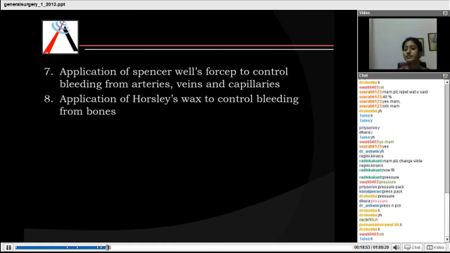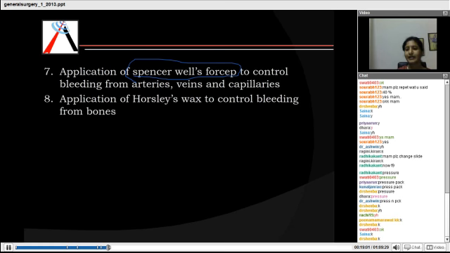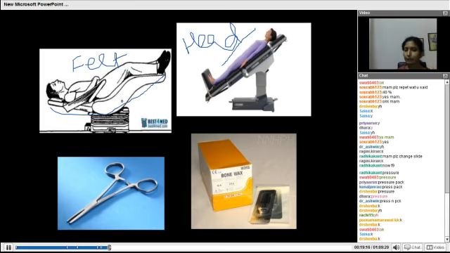Now if the bleeding does not stop even at a higher level, then you have other methods, like using a Spencer-Wells forceps. This is just like an artery forceps, which is used to stop bleeding from arteries, veins and capillaries. Another is Horsley's wax. This is nothing but your bone wax, which is again used to prevent bleeding. This is your Spencer-Wells forceps and this is your Horsley's bone wax.